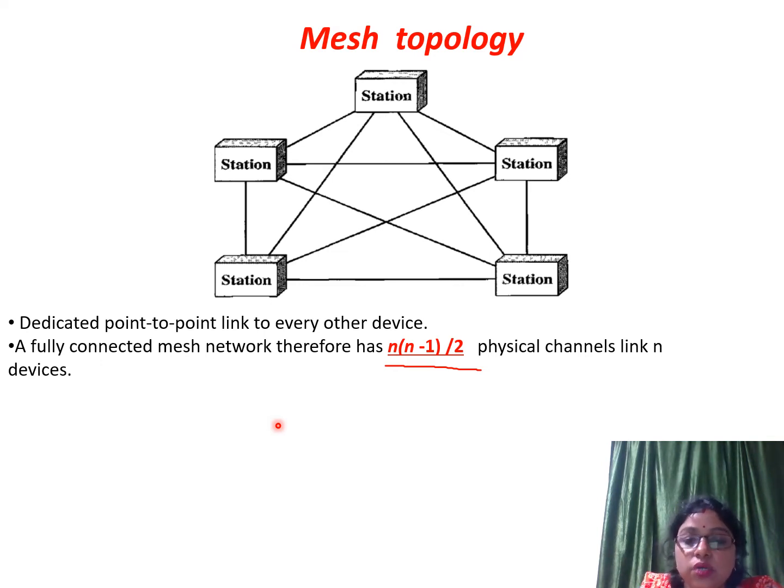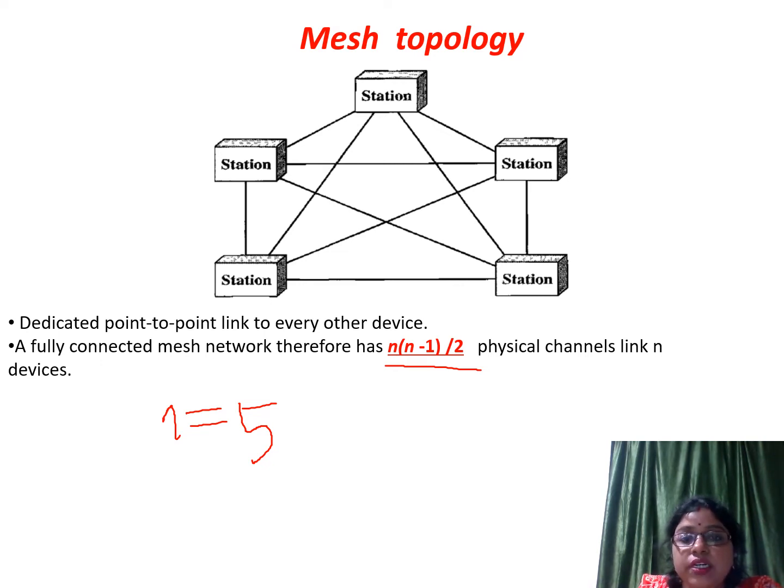Then the total number of physical channels is 5 into (5 minus 1), that is 4. That means 5 into 4 divided by 2. That means a total of 10 physical channels are present in that mesh topology.